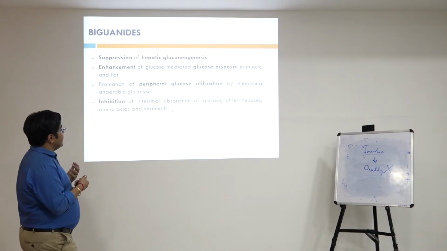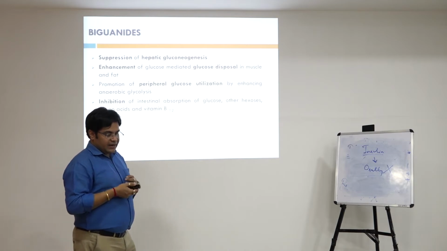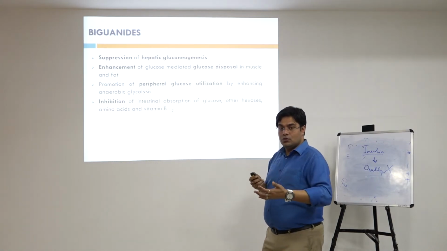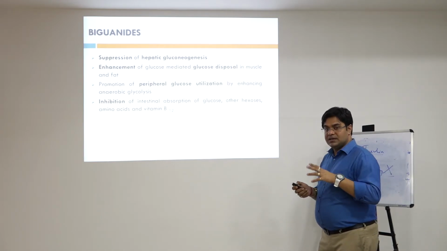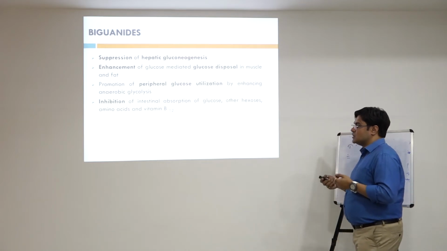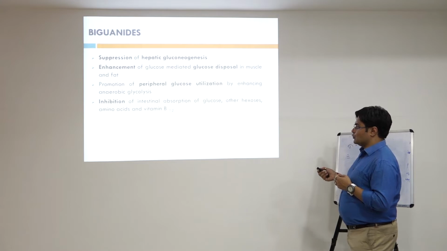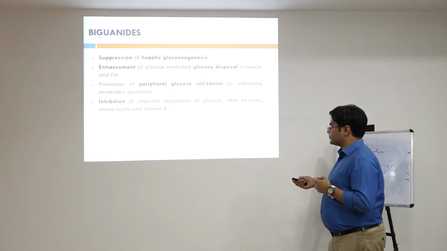By enhancing anaerobic glycolysis, if glucose is present in the body and gets utilized, it means more of the glucose has been utilized somewhere and less of the blood glucose is there. So it is always a beneficial thing for us, and it also inhibits the intestinal absorption of glucose and other hexoses, amino acids, and vitamins, right?